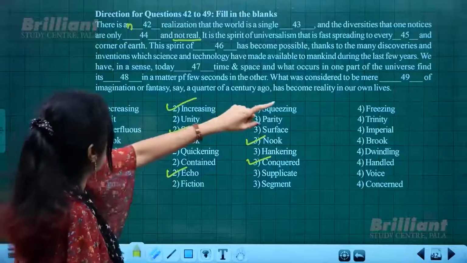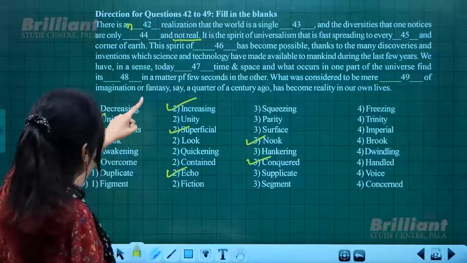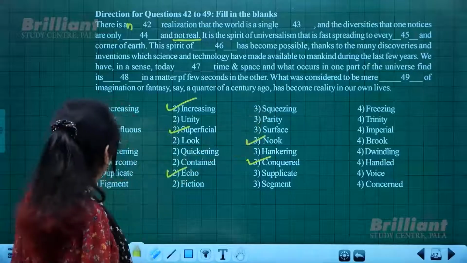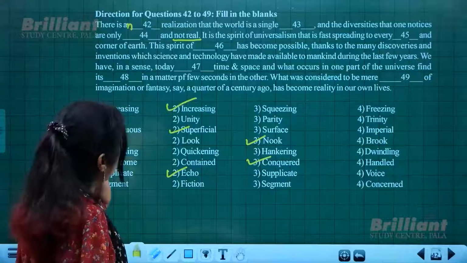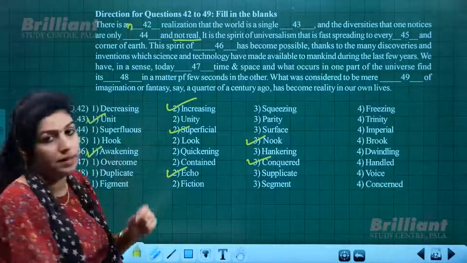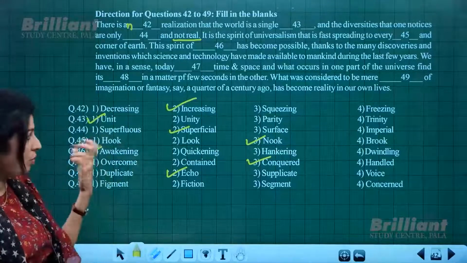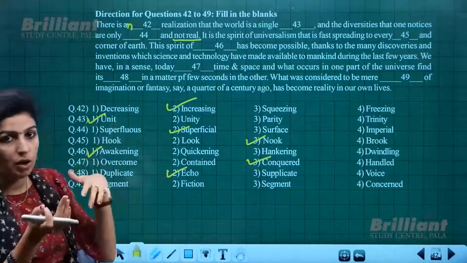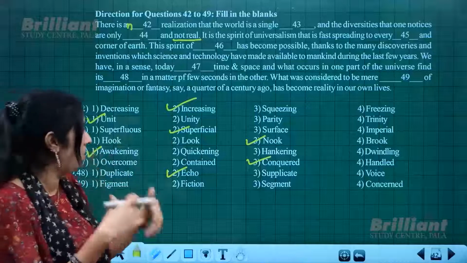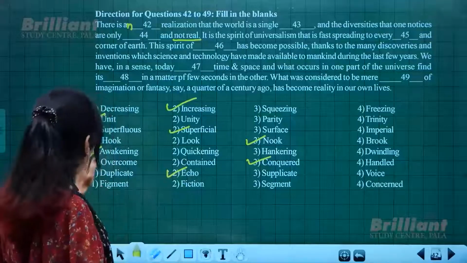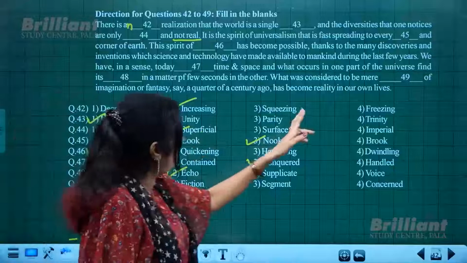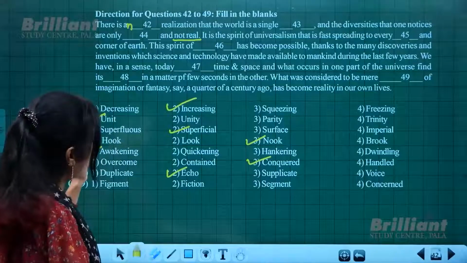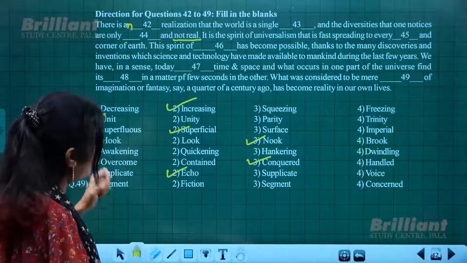Let us see that again. We have, in a sense, today conquered time and space, and what occurs in one part of the universe finds its echo in a matter of few seconds in the other. So within a few seconds, we find the echo, a replica of the same thing in another place. And then the last is, what was considered to be mere dash of imagination or fantasy a quarter of a century ago has become reality in our lives.